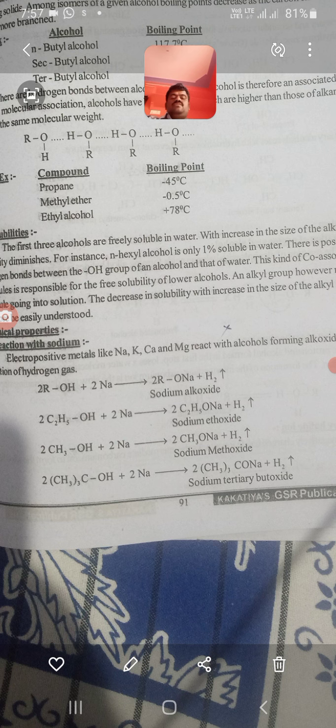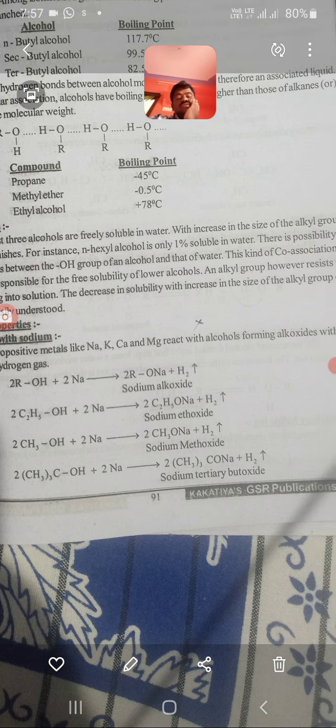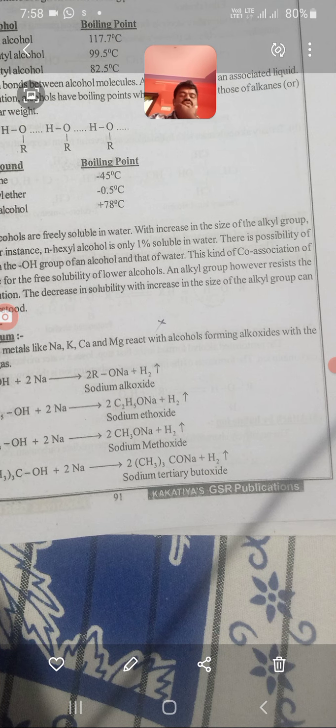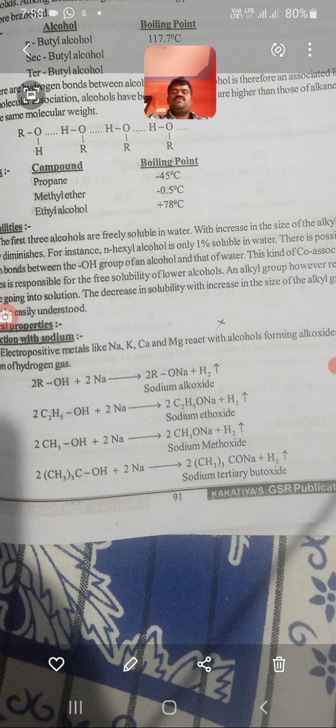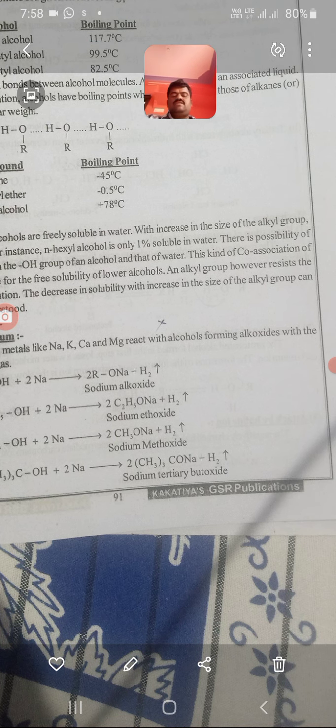Similarly, methyl alcohol reacts with sodium and forms sodium methoxide. Isopropyl alcohol or tertiary butyl alcohol reacts with sodium and forms sodium tertiary butoxide.